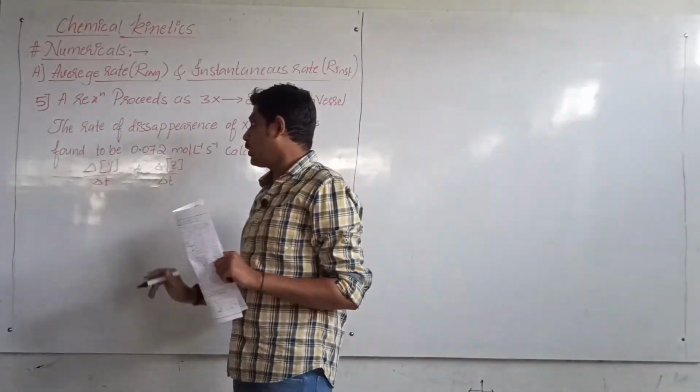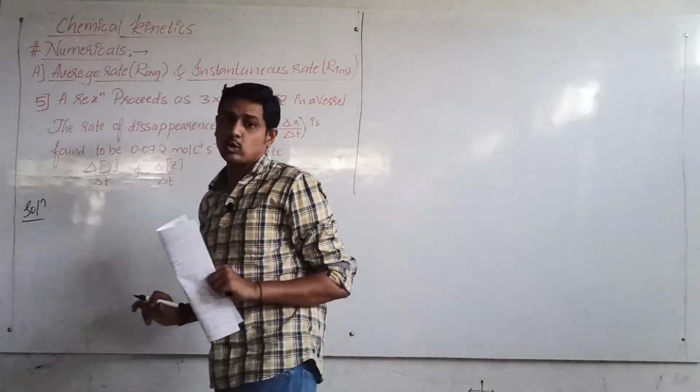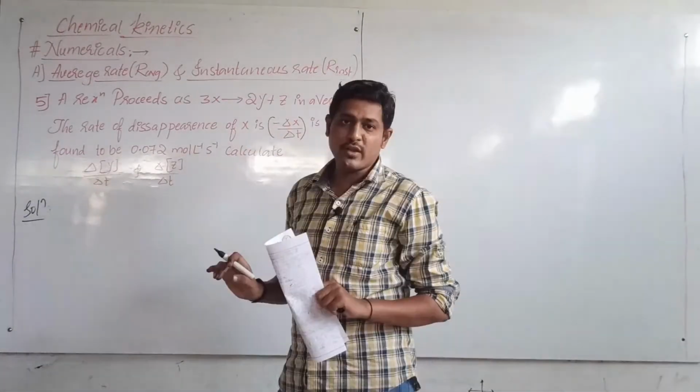In order to calculate the rate of formation of Y and Z, first write the uniform rate of reaction.